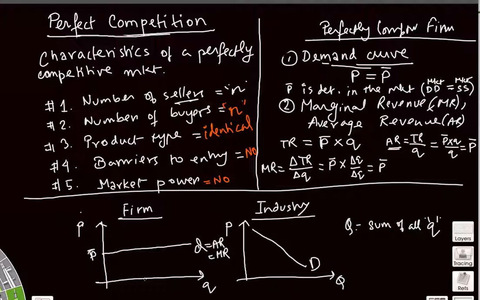Okay, and the farm faces a horizontal demand curve. So this is a very important distinction which may not exist in other types of market, but for a perfectly competitive market, remember the farm faces a horizontal demand curve for the reasons I just explained, and the industry as a whole has a negatively sloped demand curve.